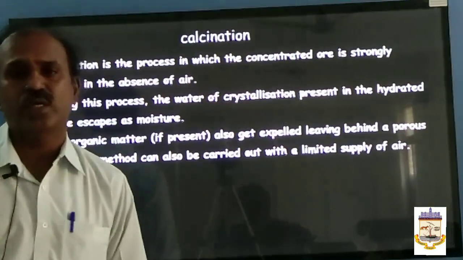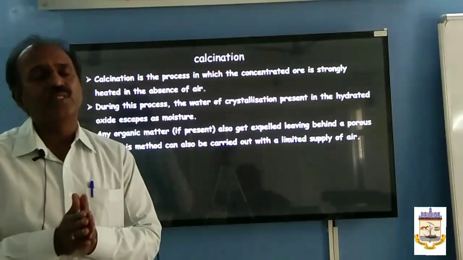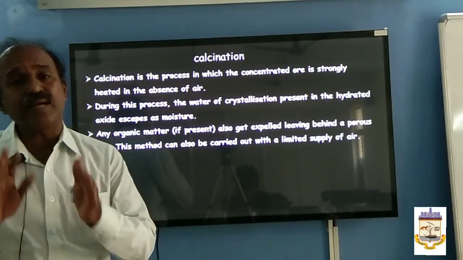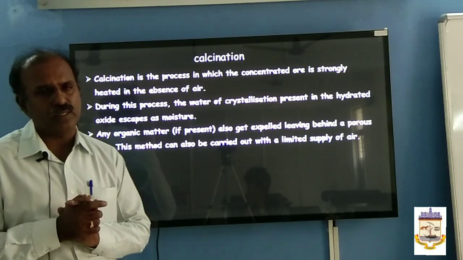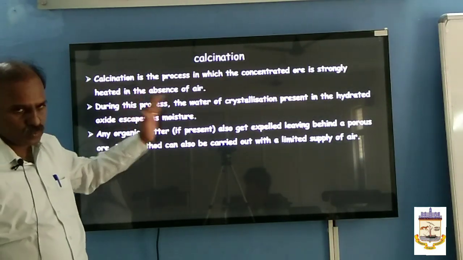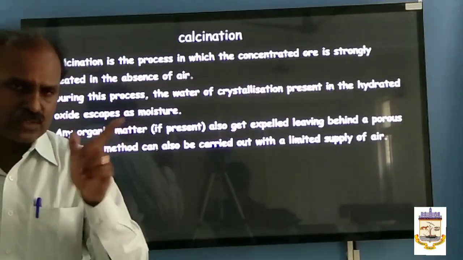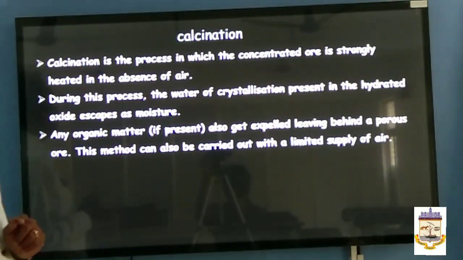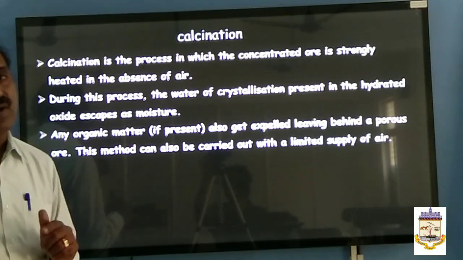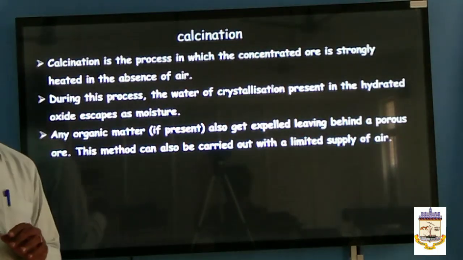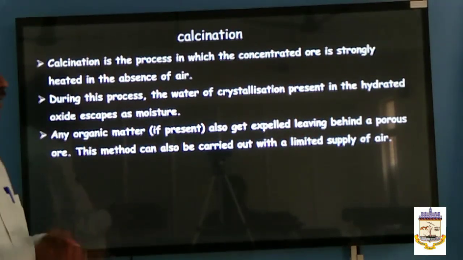What is calcination? Heating the ore in the absence of oxygen is called calcination, especially for carbonate ores. When hydrated forms of oxide ores are heated in the absence of oxygen, you get oxide ores.